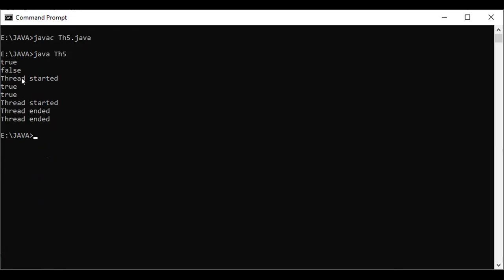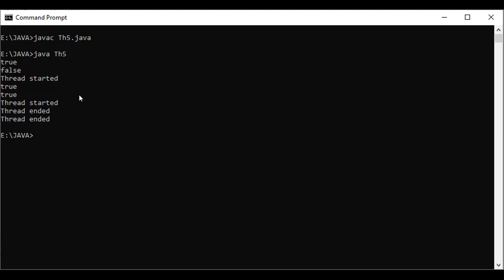Before T1 ends, T2 started, then both show true, true. Thread 2 started, thread 2 ended, then T1 ended.